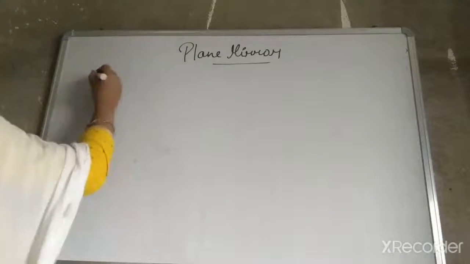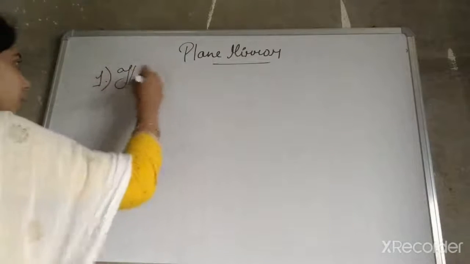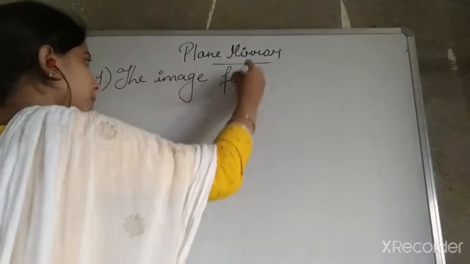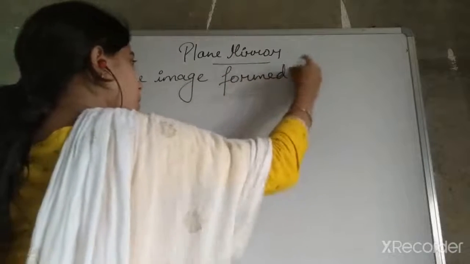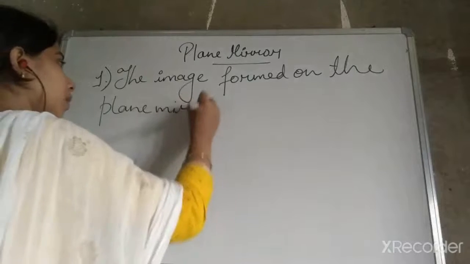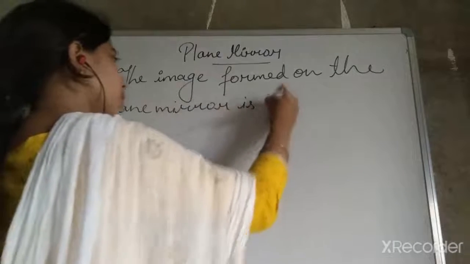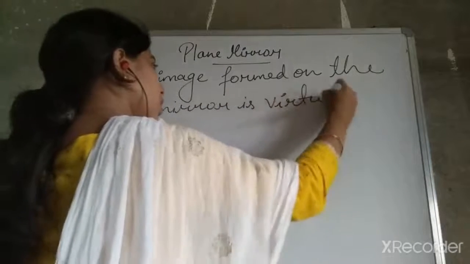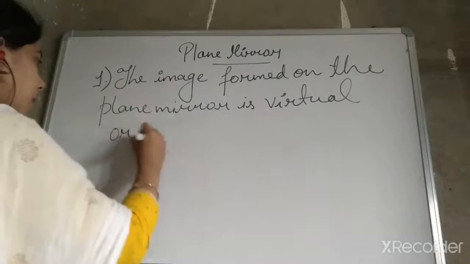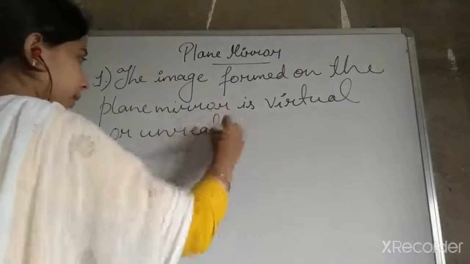So the first characteristic that we get from the plane mirror is: the image formed on the plane mirror is virtual or unreal.